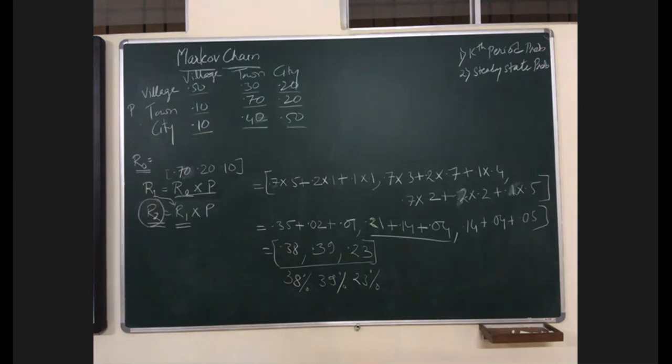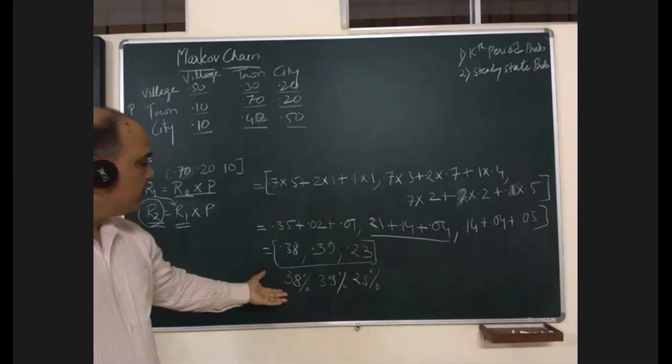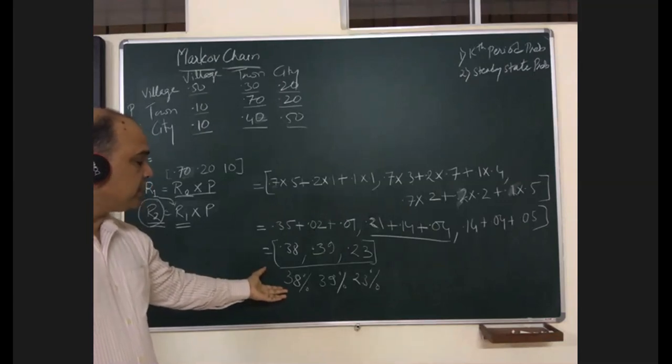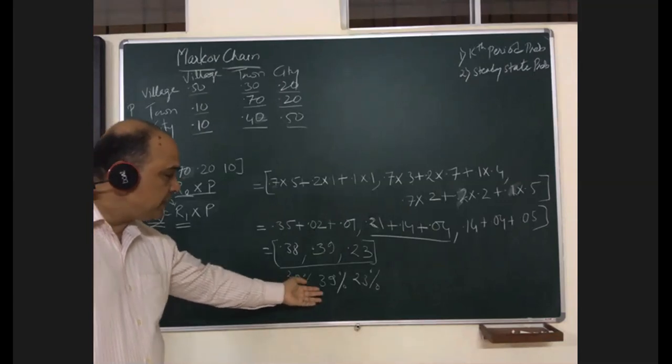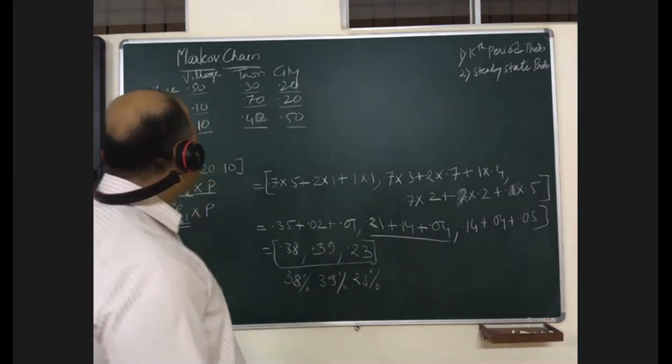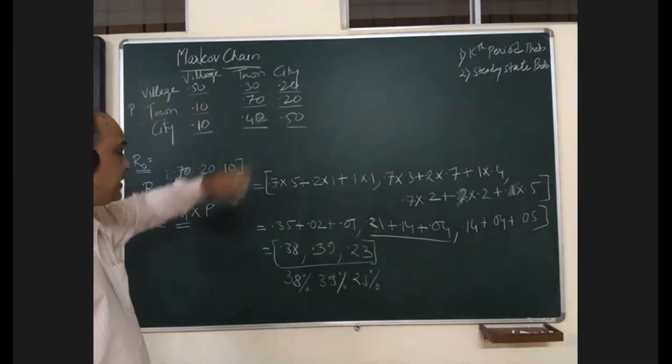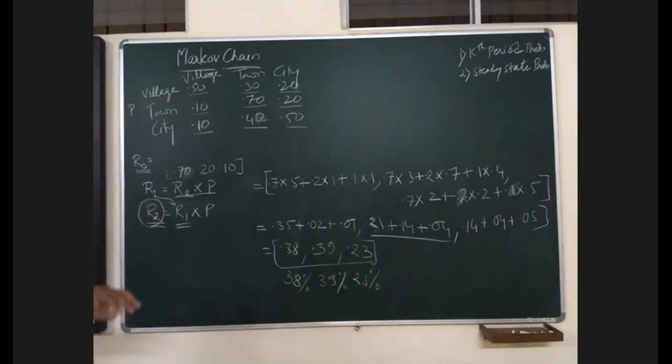So you will write first year transition percentage is 38%, 39% and 23% respectively for village, town and city. Let us calculate it for second year. R2 is equal to R1 into transition probability P. It will hardly take 1 minute.